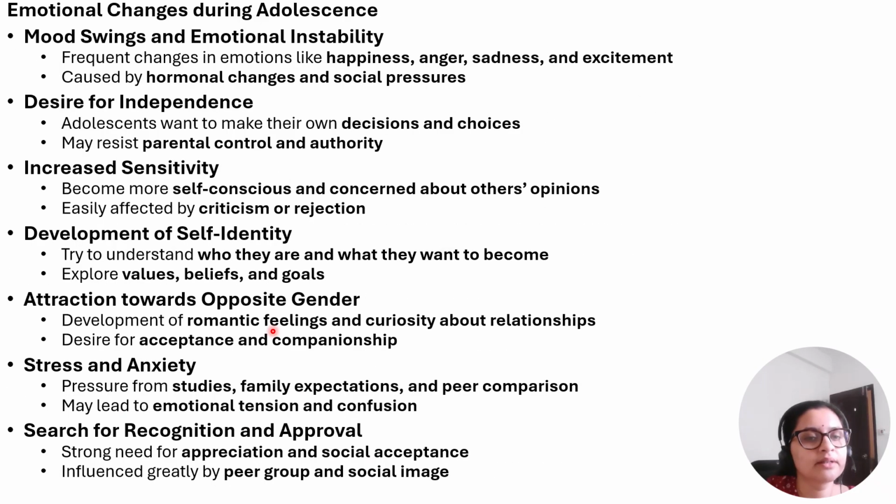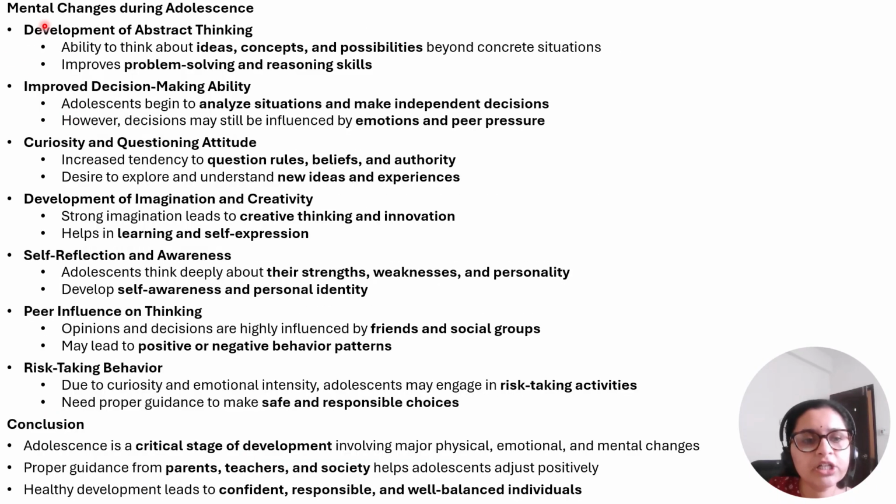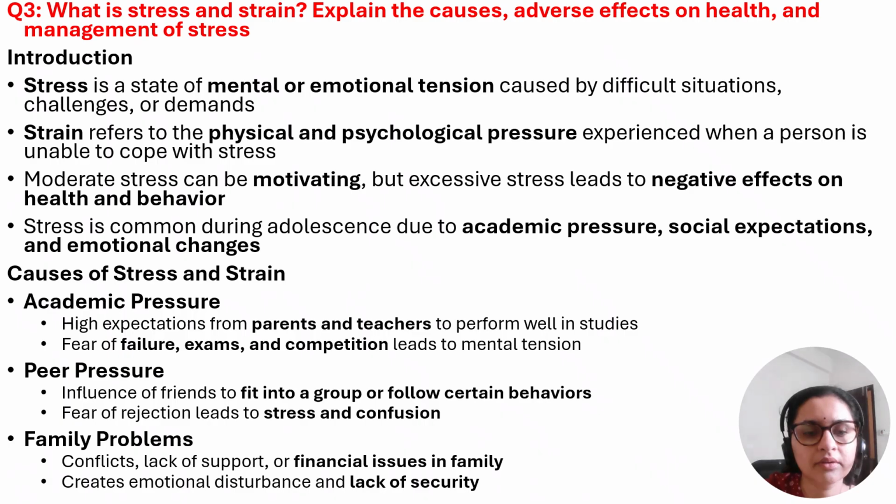What are the emotional changes? Mood swings and emotional instability, desire for independence, that is autonomy, increased sensitivity, development of self identity, attraction towards the opposite gender, a lot of stress and anxiety, search for recognition and approval. What are the mental changes? Development of abstract thinking, that is, they're able to think clearly, improved decision making ability, curiosity and questioning attitude, development of imagination and creativity, self reflection and awareness, peer influence on thinking, risk taking behavior.